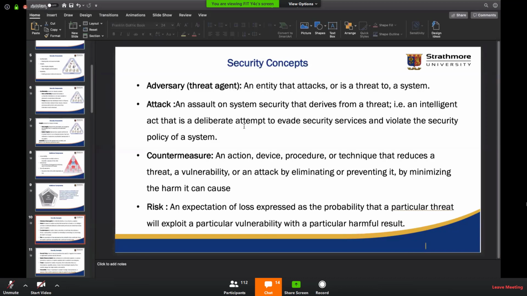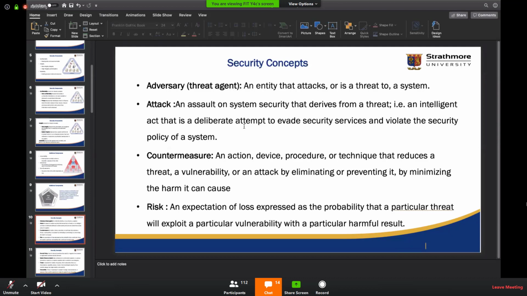Well, the network is more or less hardware and applications, but all these are assets. Now, assets have weaknesses, and that is where vulnerability is coming. So as long as we have a vulnerability, we will always have threats. We will always have the likelihood of an exploitation. And in some cases, we can have an actual attack.